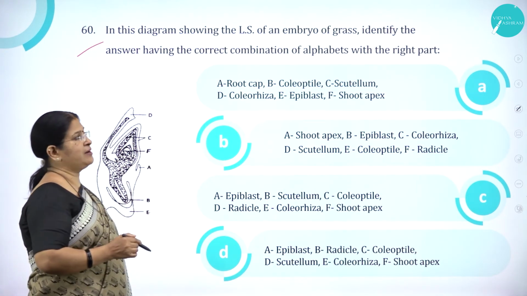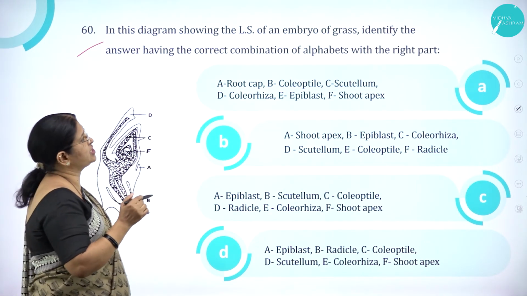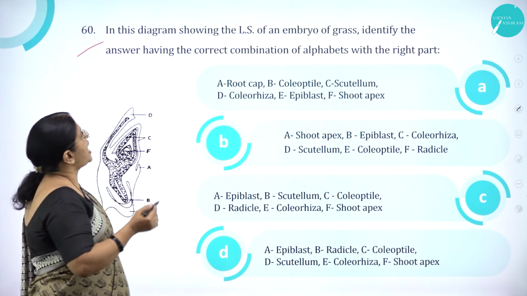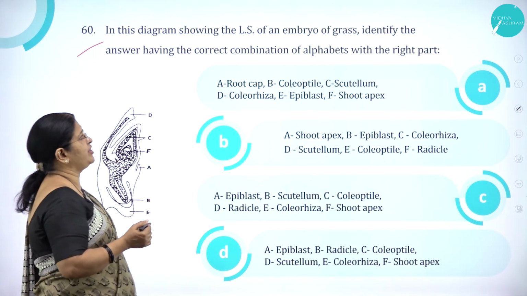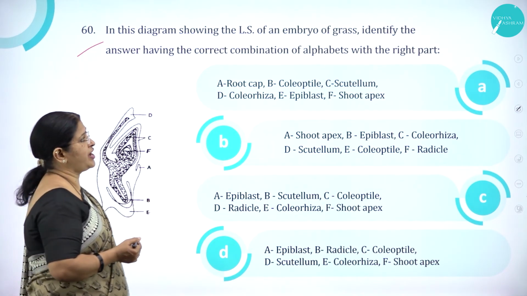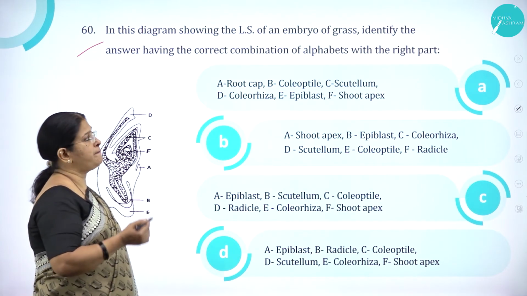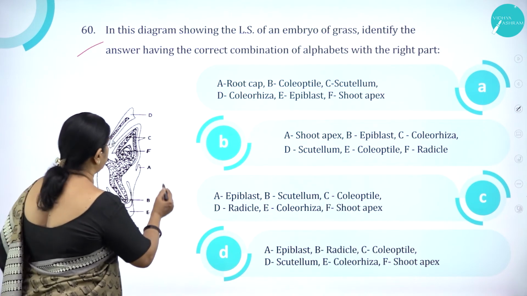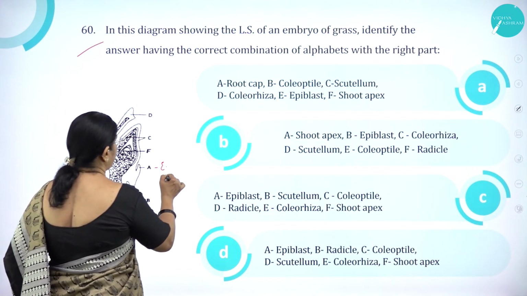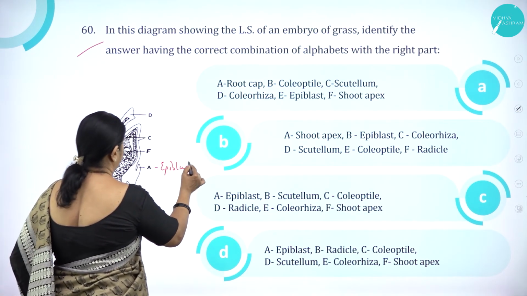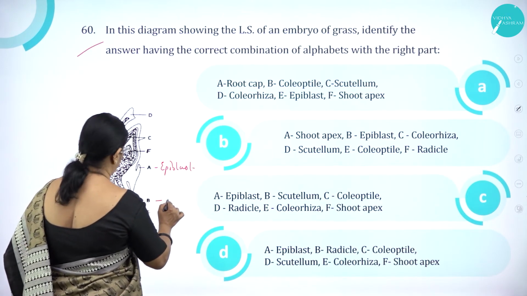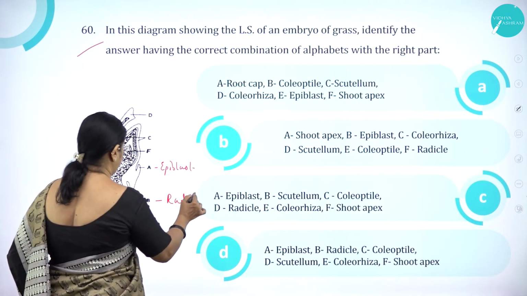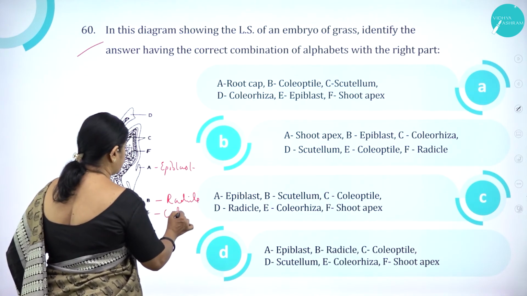In this diagram showing the longitudinal section of an embryo of grass, identify the answer having the correct combination of alphabets with the right part. So among the four options, what are the parts? Here A is called epiblast. Then B is called as what? Here you can see radicle. E is coleorhiza.